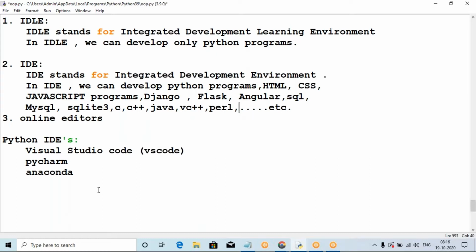Visual Studio, we can run Visual Studio. Using Visual Studio, we can run 250 types of programs. Using Visual Studio, we can develop 250 and more programs.